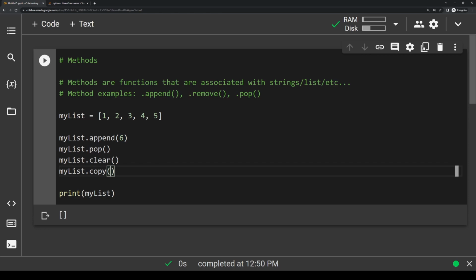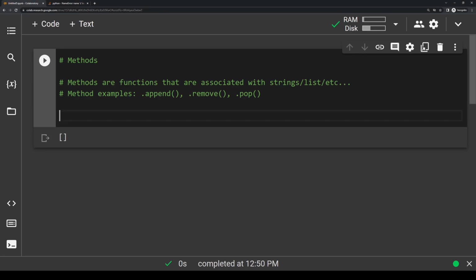So the list of methods goes on and on and on, and I'll link a page in the description where you can see all these different built-in list methods. You do not need to know all these by heart because honestly you can just look them up if you need them, but knowing them might help you out in the long run. Strings have these same methods too, and you can use methods with them just like we can with lists.